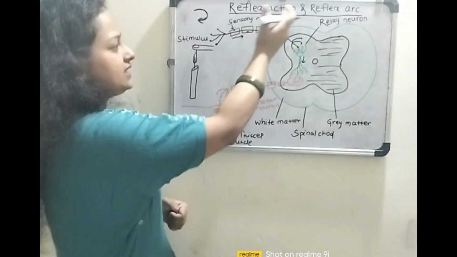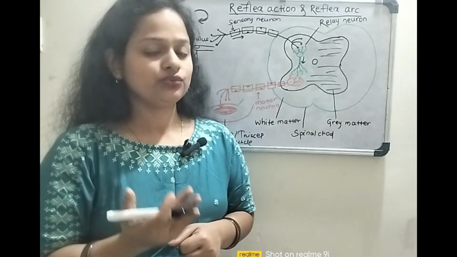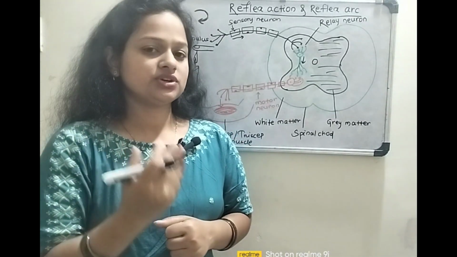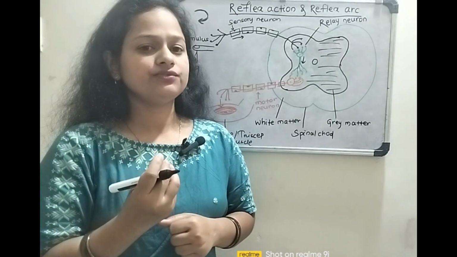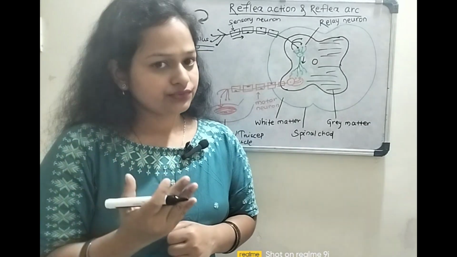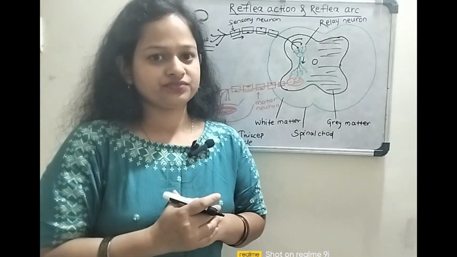Then come to the reflex action and the reflex arc. As I have discussed earlier, what is reflex action? It is the automatic response or the sudden response to a stimulus. And this type of reflex action occurs without the knowledge of the brain. So it is totally an involuntary type of action.